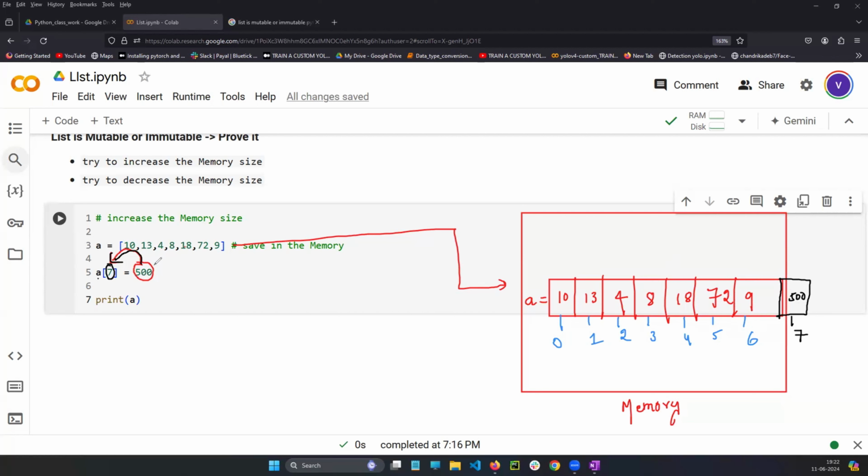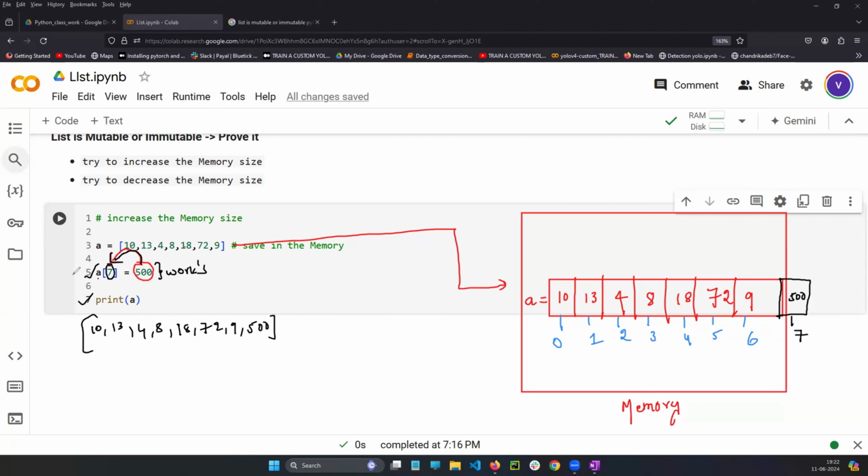Imagine this line works well. Okay. First line saving in the memory. Second line also executed. Done. I mean, it works well. No issues in the second line. In the third line, if I print a, what will be my output? 10, 13, 4, 8, 18, 72, 9 and 500. Yes or no? 500 will be also there.